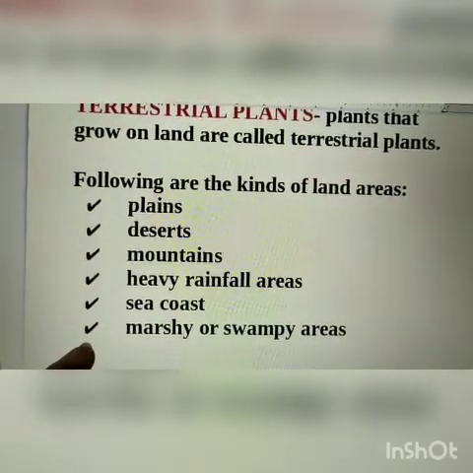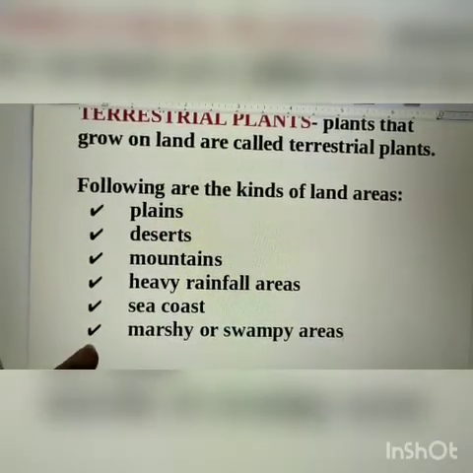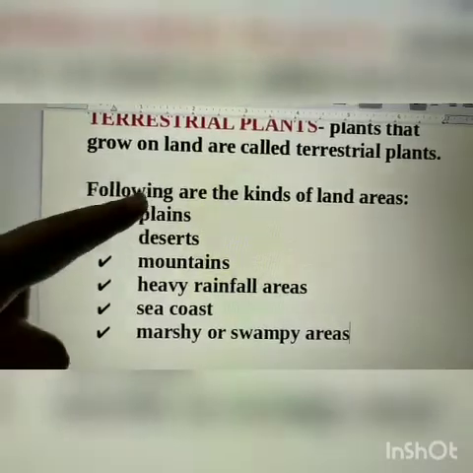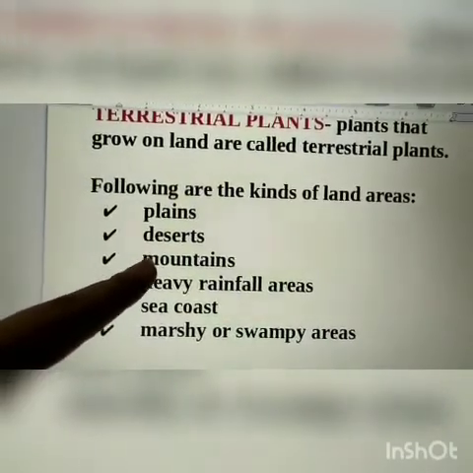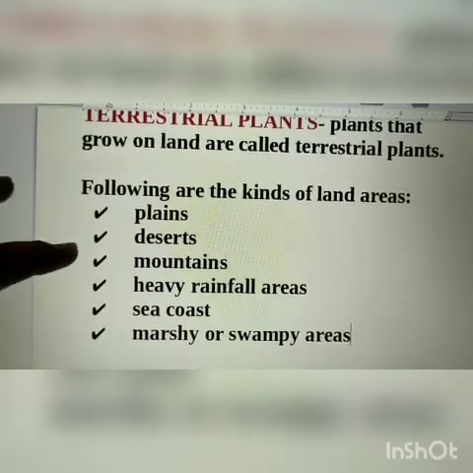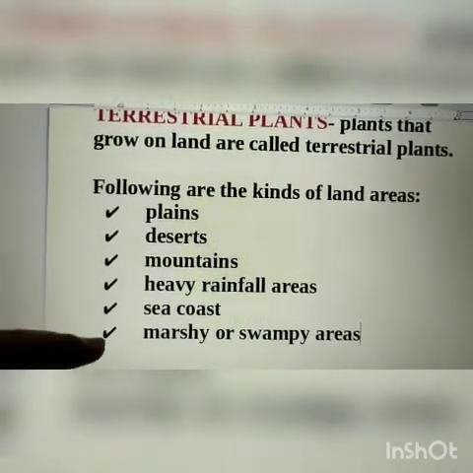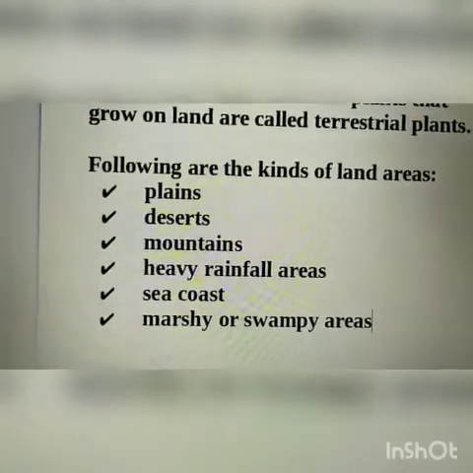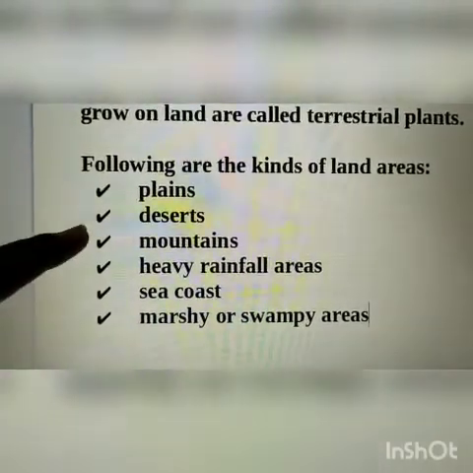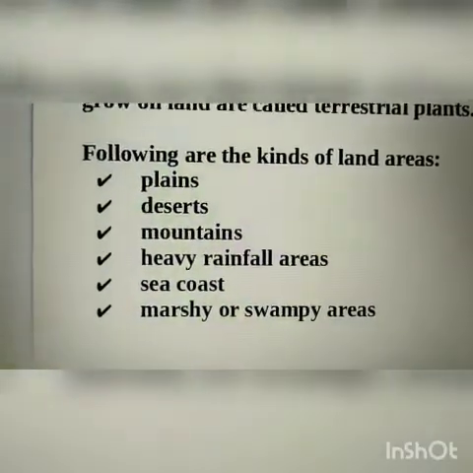We have learnt about adaptation in plants of plains and desert areas in our previous video. Now we will learn about the rest of the land habitats and adaptation of plants in these areas. Okay.